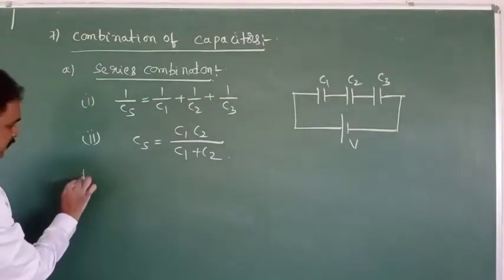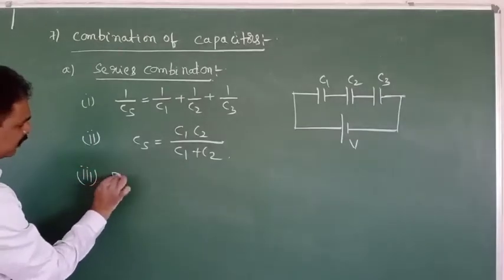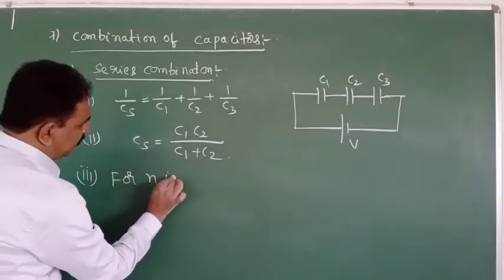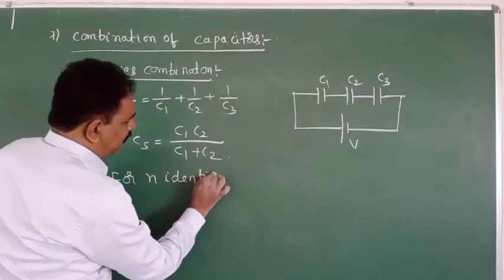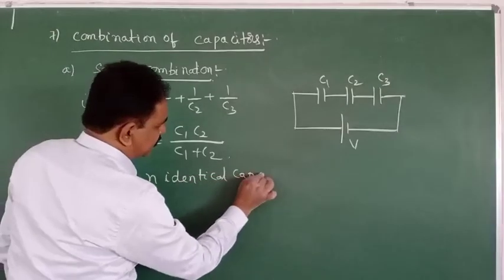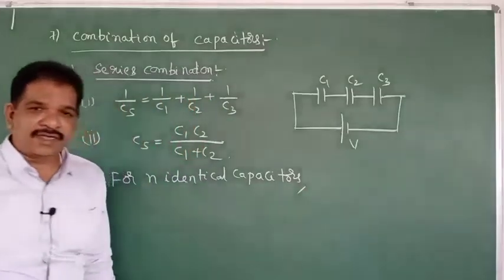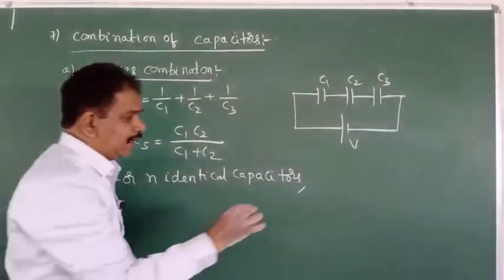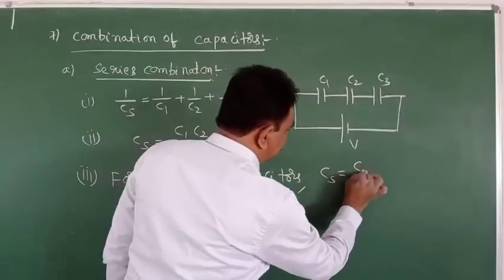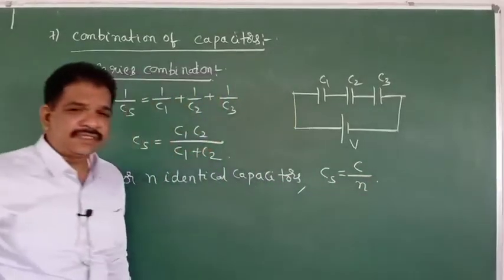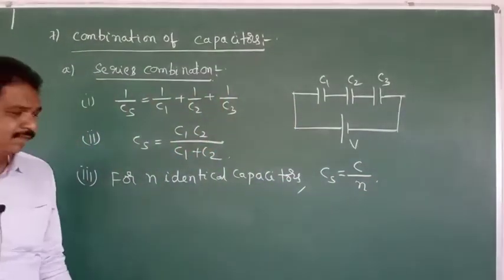Okay. Next, for n identical capacitors. N identical capacitors are connected in series. Effective capacitance Cs is equal to C by N. Clear?